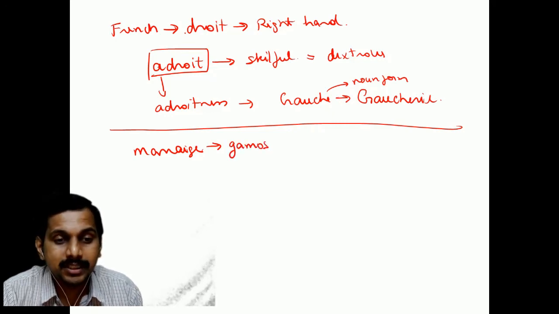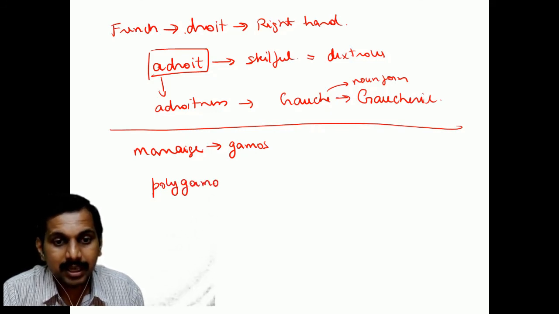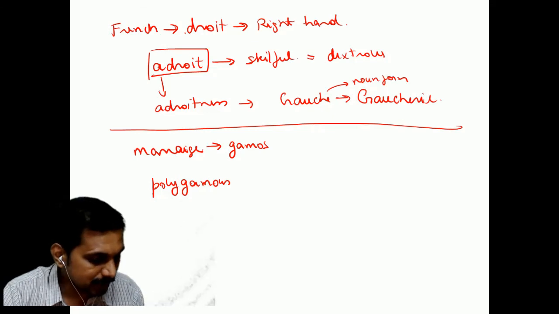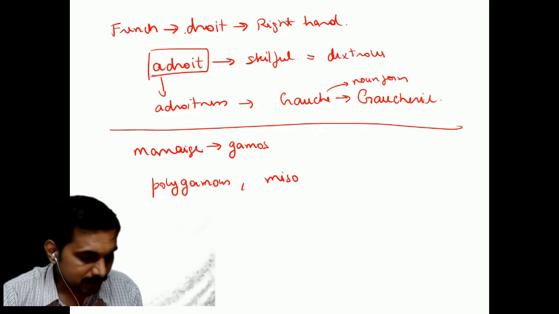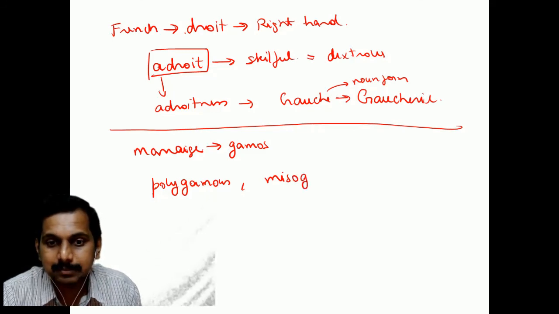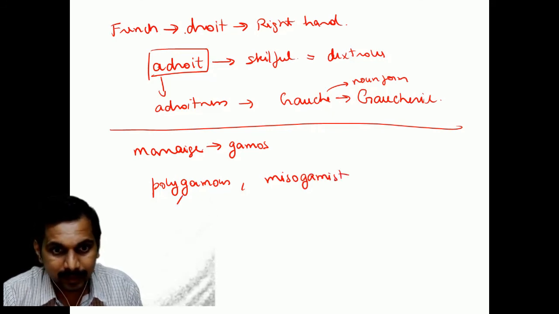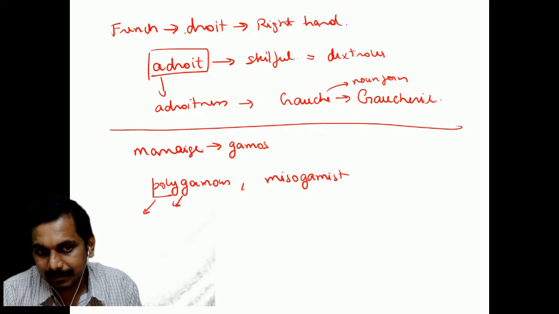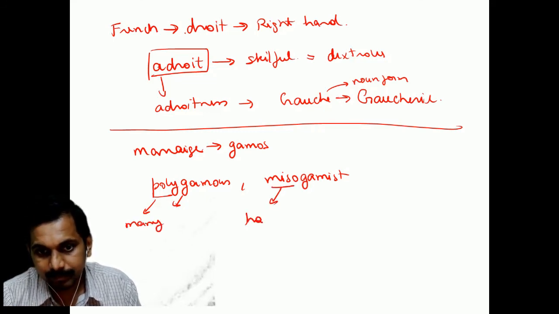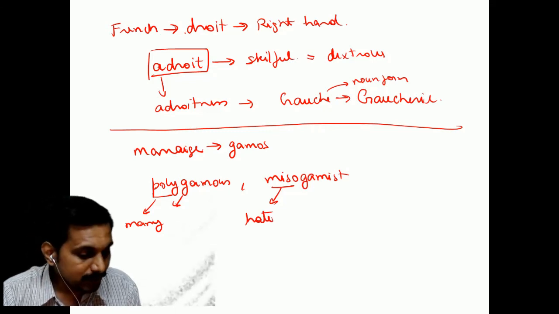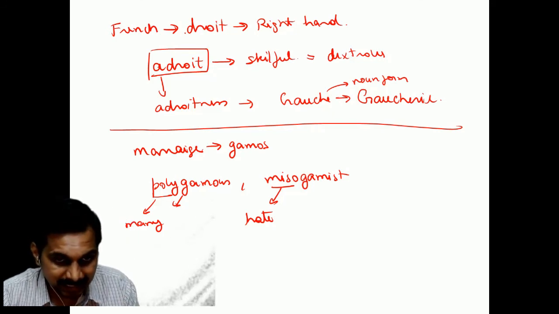Okay, so if a person is polygamous, it means he marries a lot, a lot of times. Now if he is a misogamist, it means he hates marriage. You see, same thing. Poly means many, miso means hate. So a misogamist is the person who hates marriage.